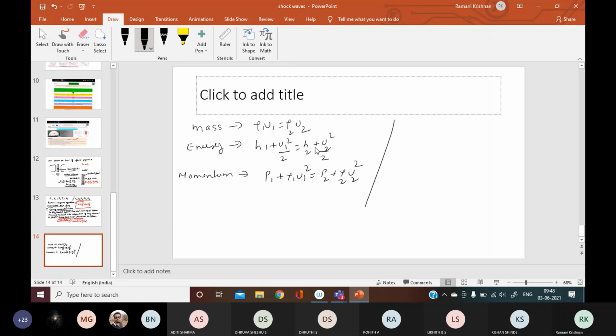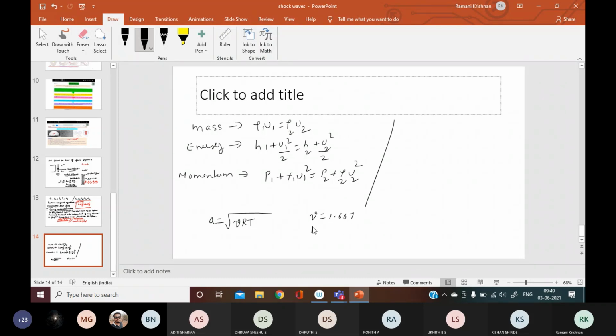Okay students, I'm just going to wind up. Before that, a very simple numerical. You remember what is A in Mach number? A is the velocity of sound. We wrote A is equal to square root of gamma RT. Now they are giving you gamma as 1.667.